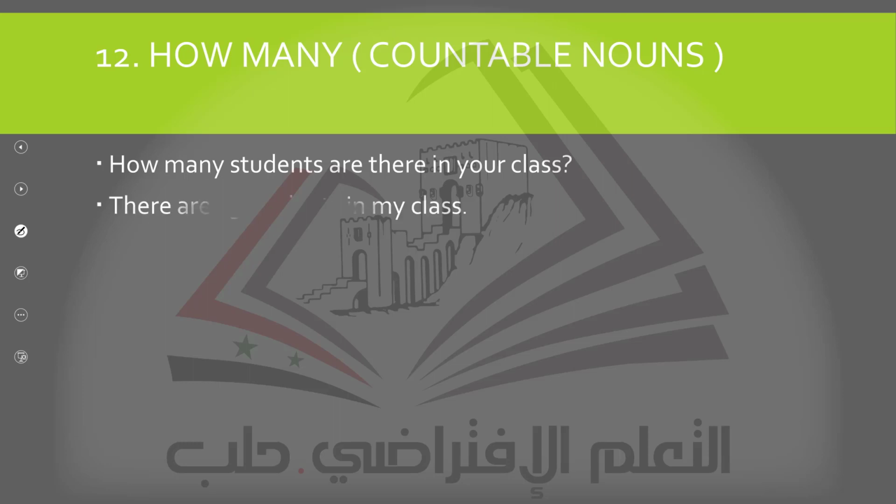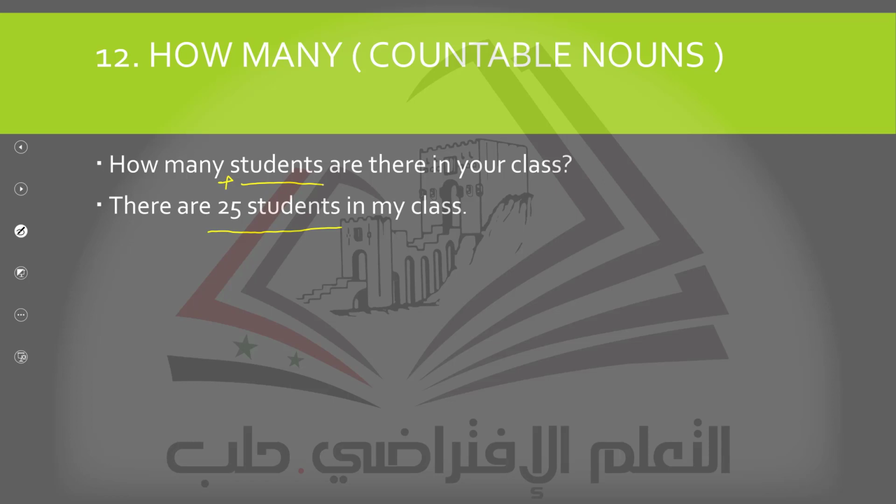For example, here they say there are 25 students. We have a number here, 25 students in my class, and they want you to ask. You'll say, how many? Pay attention that the word student comes immediately after the words how many. We put the noun we are asking about immediately after how many, and also you will see this with how much.